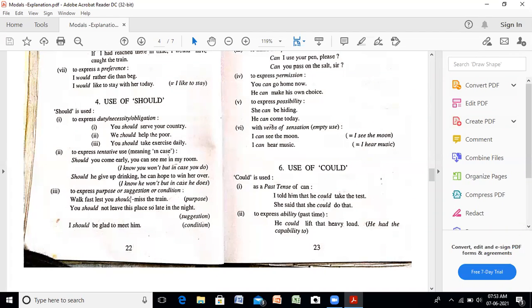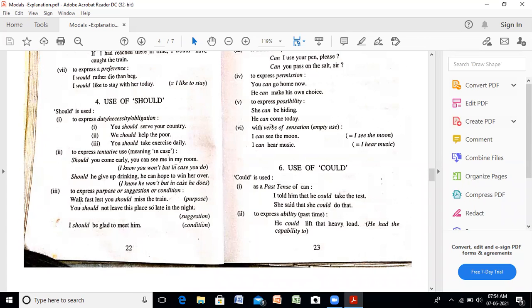To express purpose or suggestion or condition. Walk fast lest you should miss the train. Purpose, it is telling the purpose why you should walk fast. You should not leave this place so late in the night. It's a suggestion. I should be glad to meet him. Condition. So when we want to show any purpose, suggestion or condition, we can use should also.